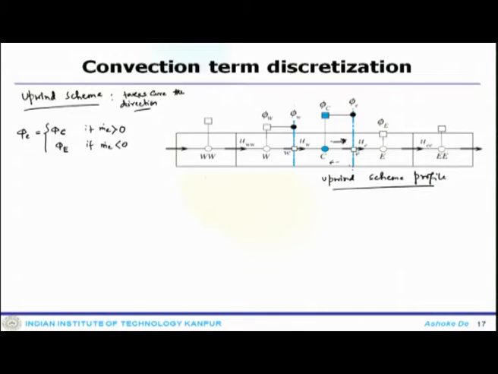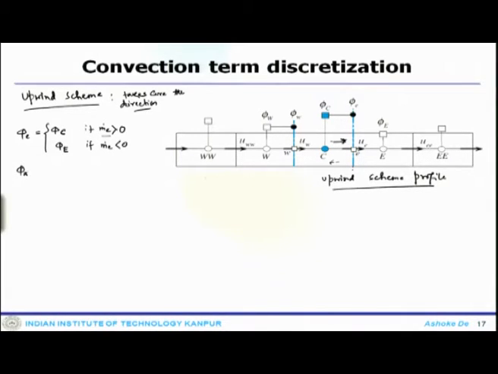So, when the mass flow rate at this face E is negative, you look at the mass flux, or in turn you try to find out the direction of the flow field, whether the flow is going from left to right. If it is going from left to right, then the weightage of C is assigned, so the flux value should be assigned the central value of that cell. If at that face the flow is coming from the other side, then the dominance of the upstream cell E should be assigned.